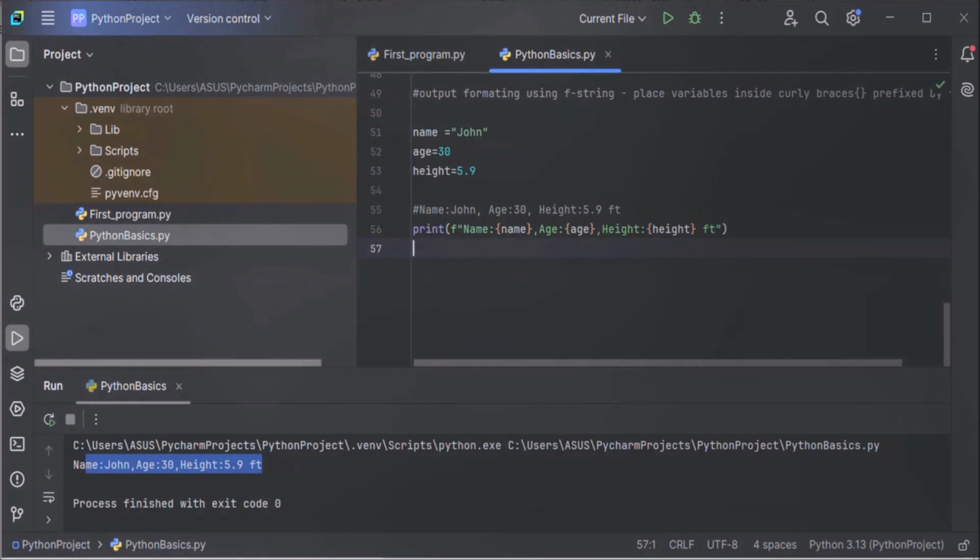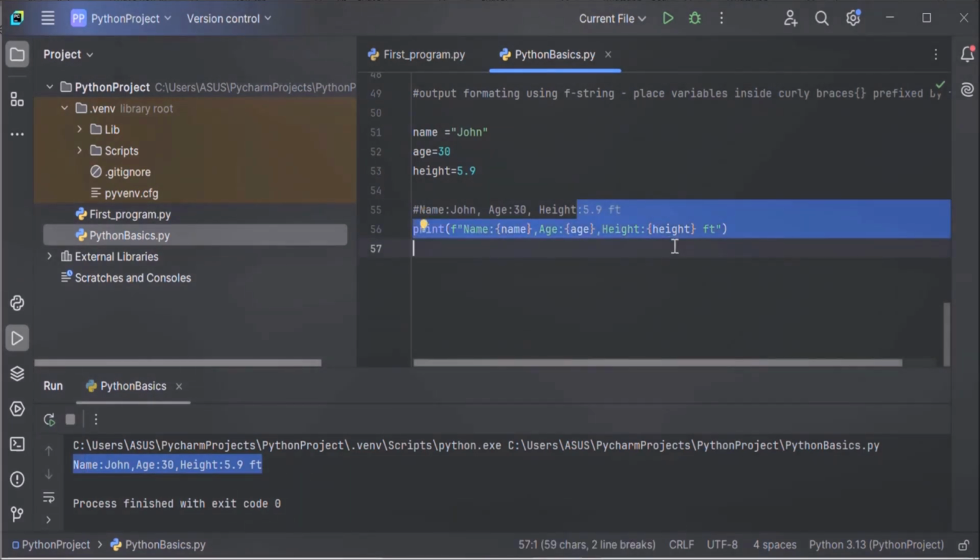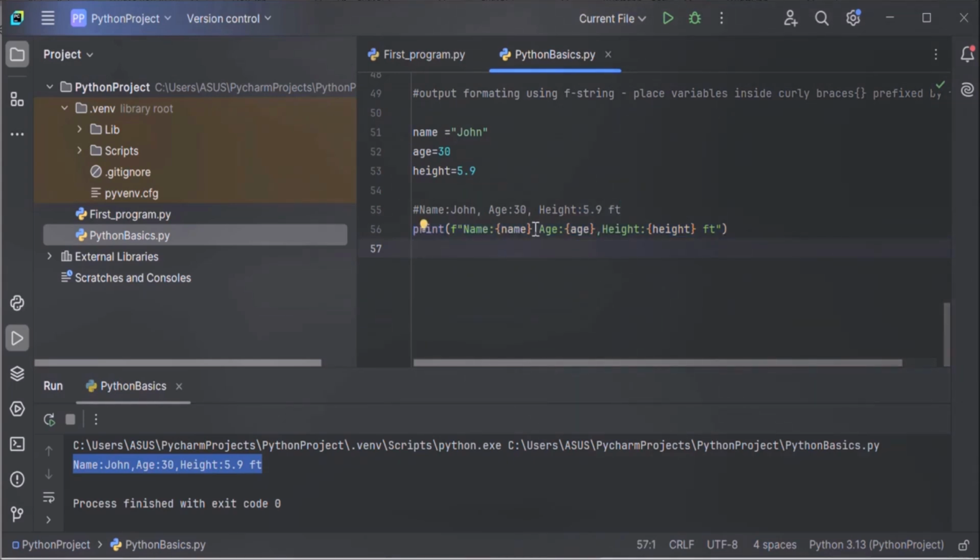You just have to remember that a string starts with f to indicate it is a formatted string, and inside the string, placeholders like name, age, height are used to refer to the corresponding variables. Python evaluates the placeholders by replacing them with the values of the variable. For example, in our example, name is replaced with John, age is replaced with 30, height is replaced with 5.9. And to display the entire string, we are using the print method.